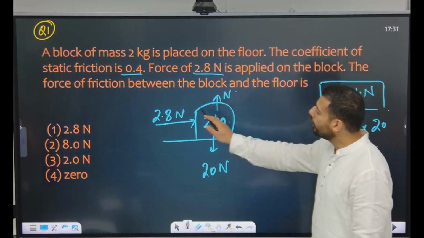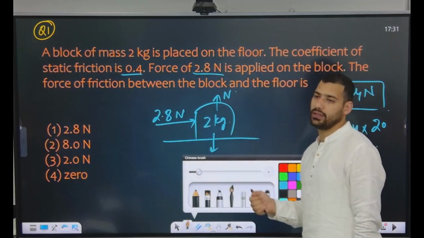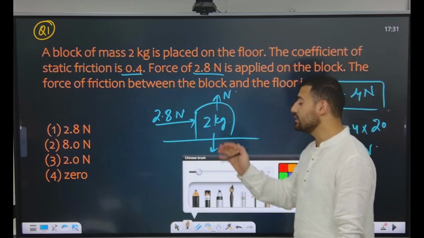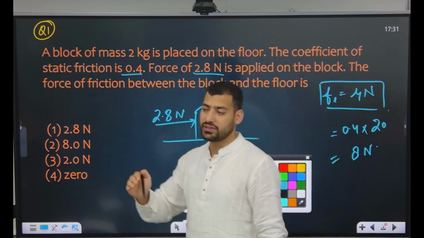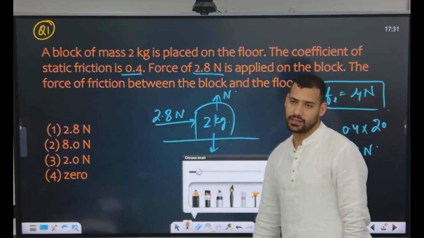But only 2.8 newtons is being applied. That means the body wants to get displaced by 2.8. Now friction has the capability of 8 newtons, which means it can oppose any force up to a limit of 8 newtons. But only 2.8 newtons are applied in this case.